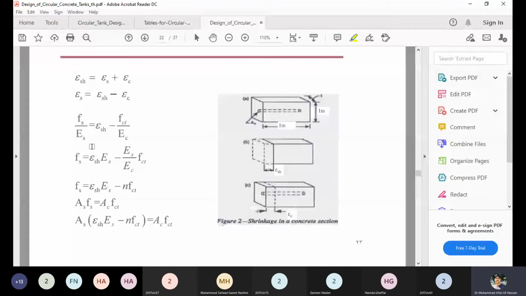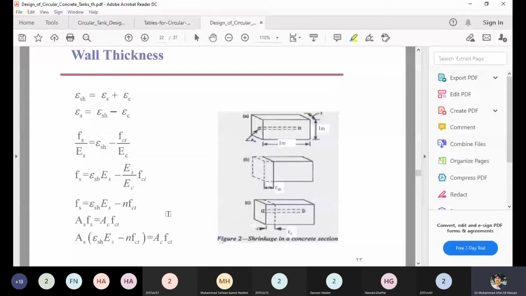Now by putting all the values, it's very simple. By stress over strain, the elasticity, then the shrinkage strain value minus the tensile stress in the concrete over elasticity. We can determine and simplify this equation. You can see Fs over Es, because I have already told you that the thickness will be computed using the working stress method, and we are putting all the values as the working stress limiting values, Fs over Es, Fct over Ec.